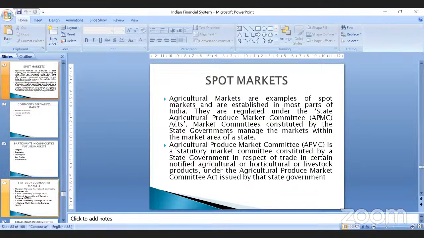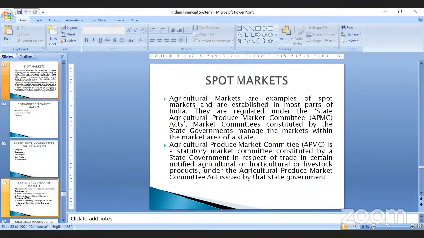Whenever we are talking about the spot market, as I told you, regular mandis and wholesale markets are the places which come under spot markets. Agriculture markets like your Raitu Bazaar, or the markets established in your locality, are the best examples of spot markets. They are established in most parts of India.